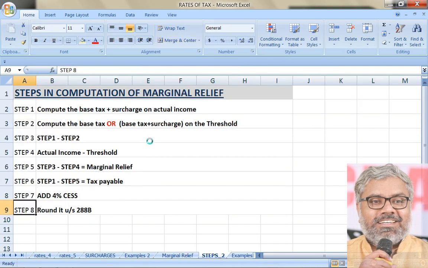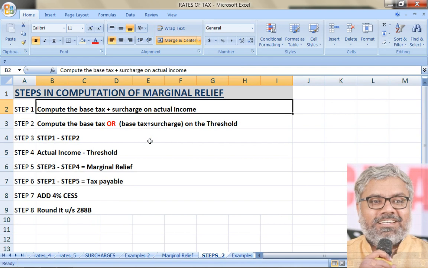Now for easy understanding purposes, this can be a simple way of calculating marginal relief. You can follow this in solving the questions in relation to marginal relief also. Irrespective of the SSC, the procedure is the same. But for SSC, what will change? Base tax calculation will change, surcharge percentages will change. That will change. But the way we calculate marginal relief will not change. Understand this carefully. This is what is going to be useful for your problem solving on marginal relief particularly.